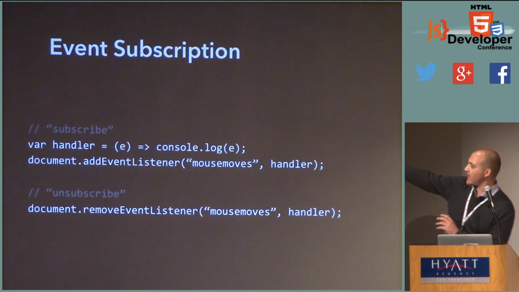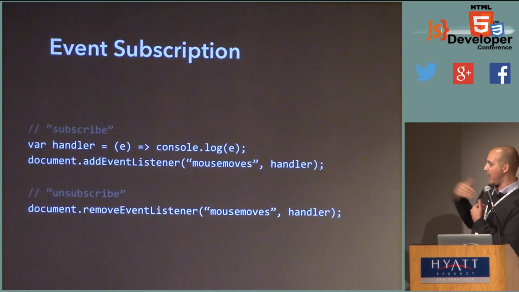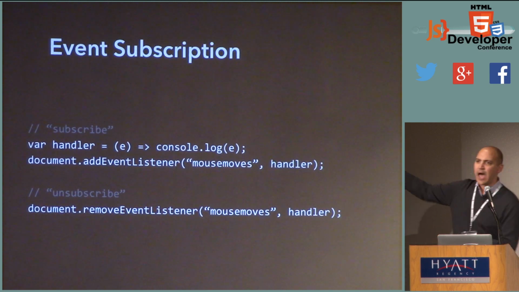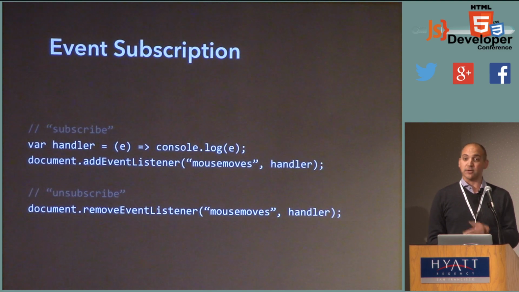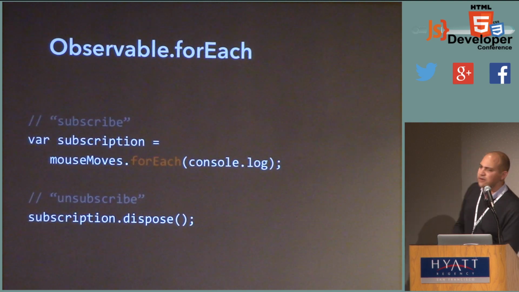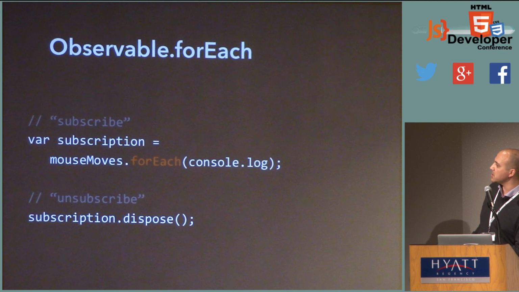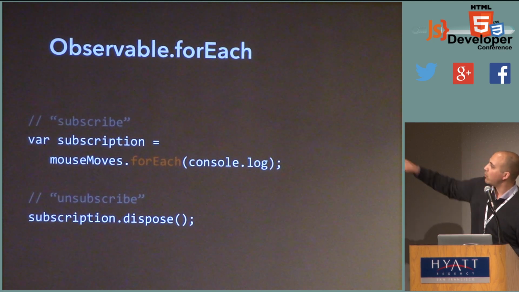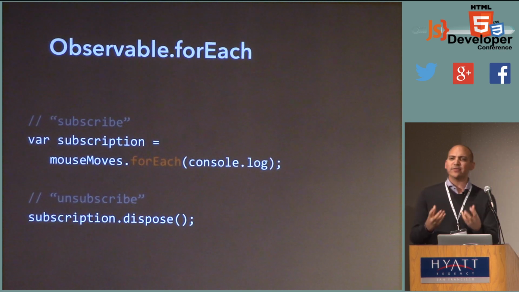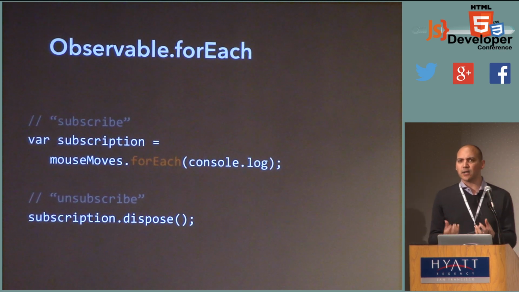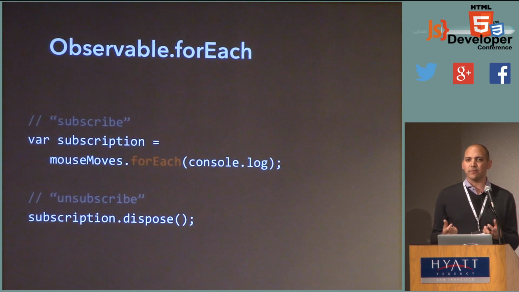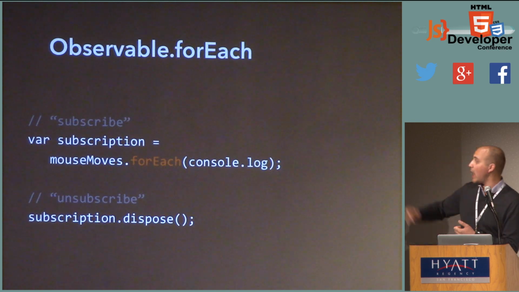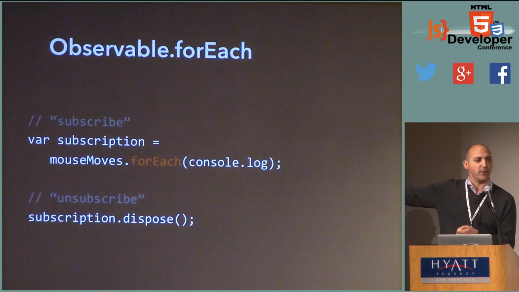So let's take a look at this event subscription. This is how we do it, in my world, in the bad old days. I would hook up to an event, and then at some point later, I would remove an event listener. Now, an observable allows me to do the same thing, just with a slightly different interface. Here we forEach, we pass in console log, so it's just like adding an event handler. But when we forEach over an observable, it gives us back the subscription object. This is very similar to clearInterval or clearTimeout, for those of you familiar with that. We get back this little handle on that particular subscription, and if we want to unhook from the event, we just call subscription dispose.